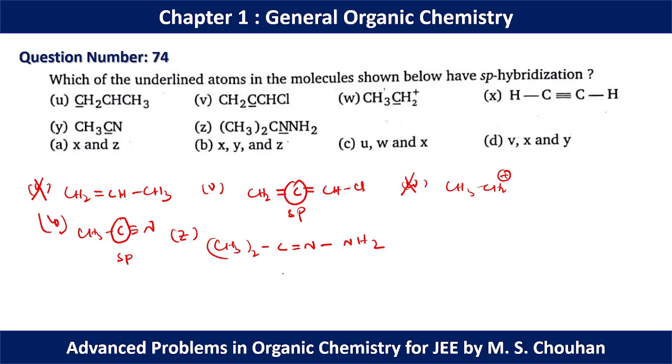Here we don't have any sp2 carbon again, and in structure X we have C triple bond CH, so we have two sp carbon. So in question number 74, we have sp carbon or sp atom present in V, in X and in Y. That's why for question number 74, option D should be the correct option.